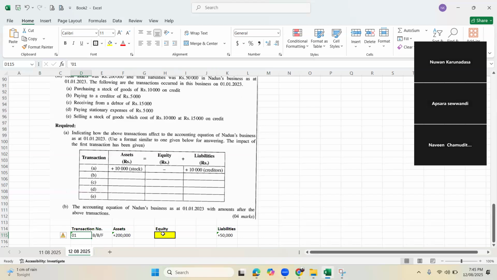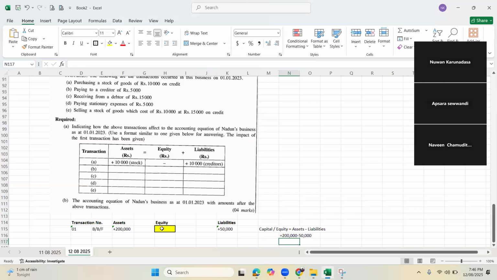How do you find equity? Easy, we have already learned a formula. What is that? Capital or equity equals assets minus liabilities. So here equity equals assets of 200,000 at the opening date minus liability 50,000.